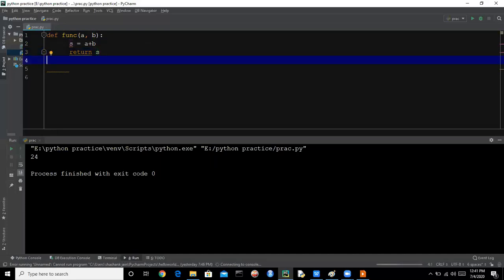So here we are calling the function func. At this time, when we are calling the function, we are passing the arguments. So this is the arguments. 12 and 30 are arguments because we are calling this function, and the values of a and b will be 12 and 30. So these are the arguments.